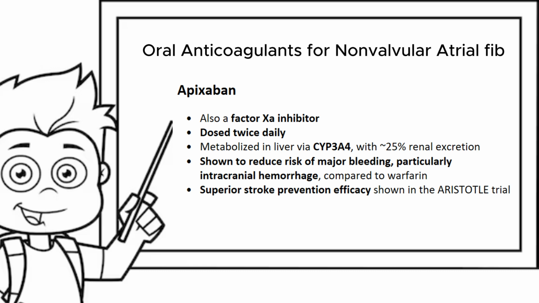Apixaban is also a factor 10A inhibitor and it is dosed twice daily. It is metabolized in the liver via the cytochrome P3A4 with 25% of it being cleared by the kidneys. It has been shown to reduce the risk of major bleeding, particularly intracranial hemorrhage compared to warfarin. It has a superior stroke prevention efficacy as shown in the ARISTOTLE trial.